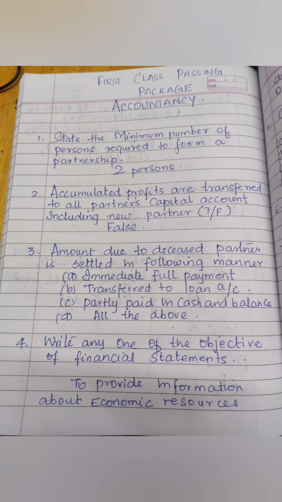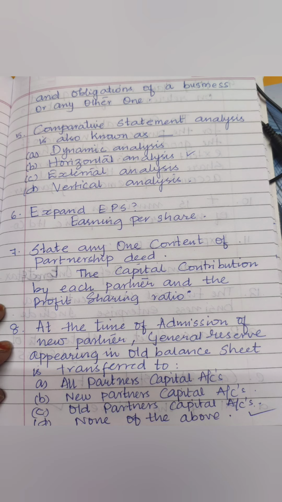Write any one of the objectives of financial statement. So it is to provide information about economic resources. So one of the objectives of financial statement is to provide information about economic resources and obligation of a business or any other one.